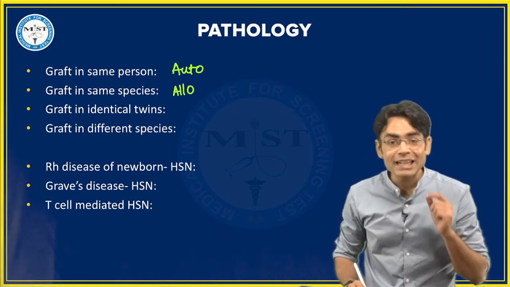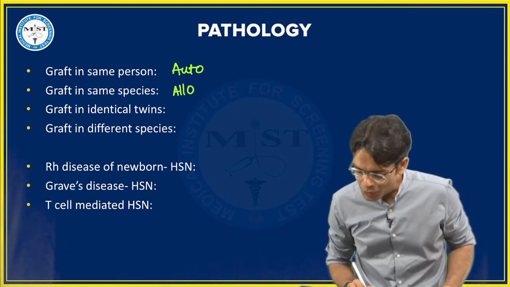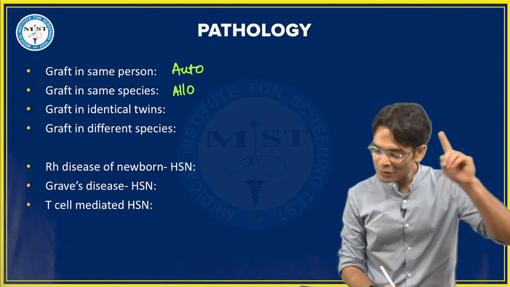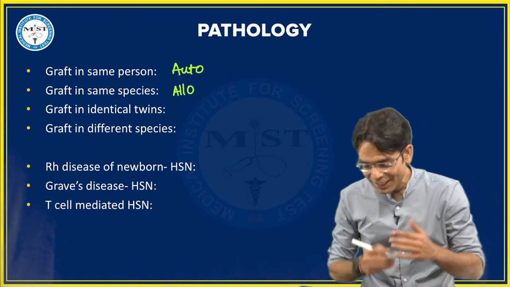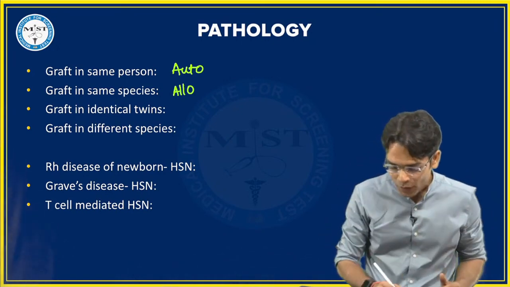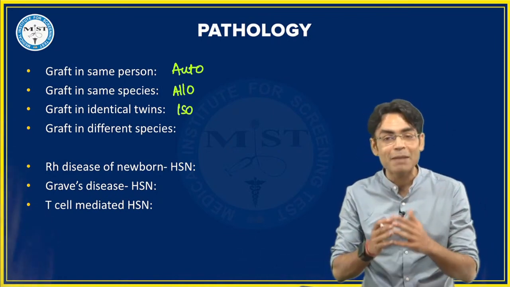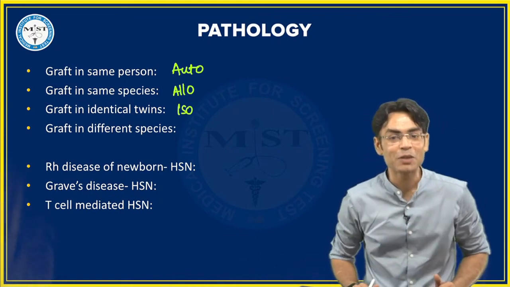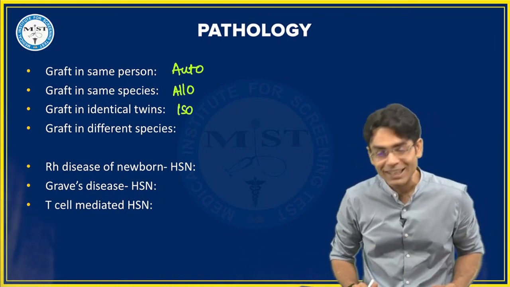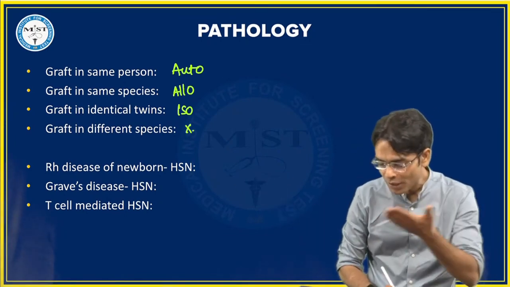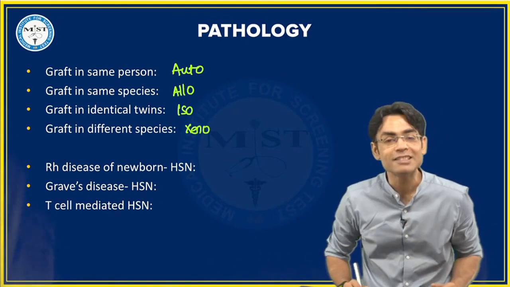Now, identical twins का बताइए. So in the identical twins, I'm waiting for the first answer. Yeah, somebody has given. So fast it is going, I can't read. I'm very sorry if I'm not able to take your names, but I'm really very happy. You can guess from the smile on my face that I'm very happy seeing the right answers. It is isograft, and in different species, as you have already given me the answer, it's a xenograft.